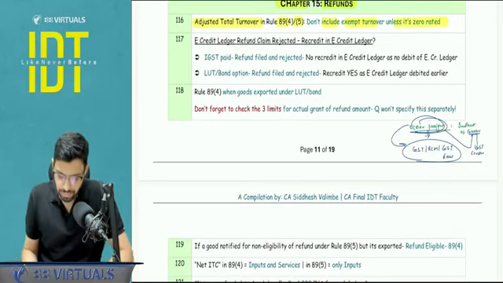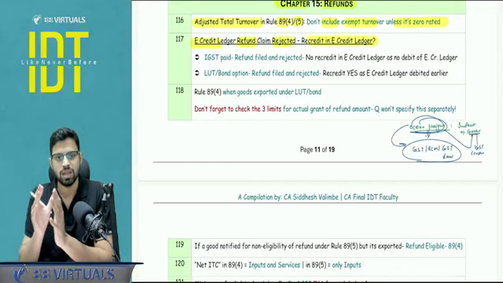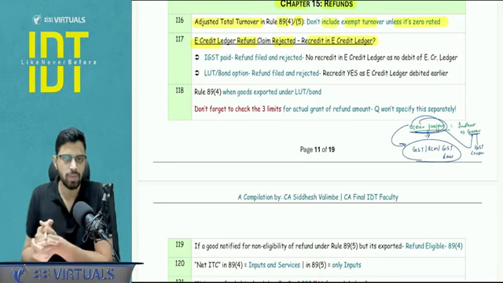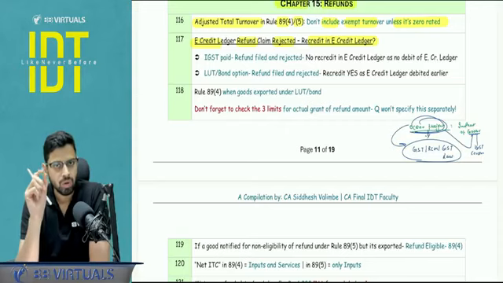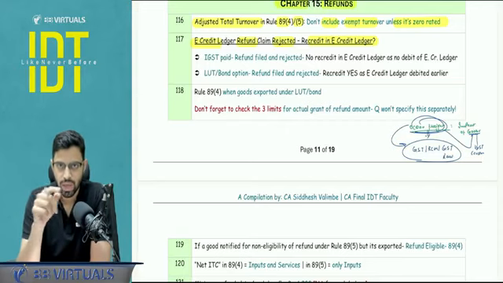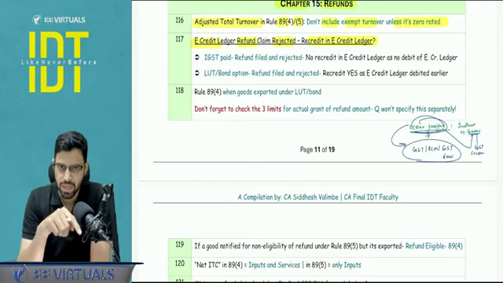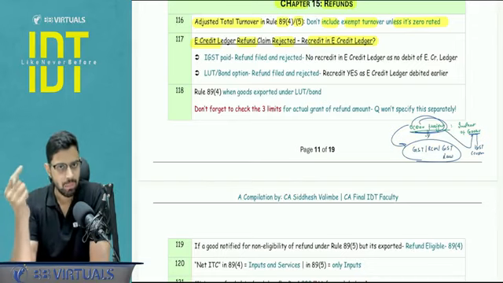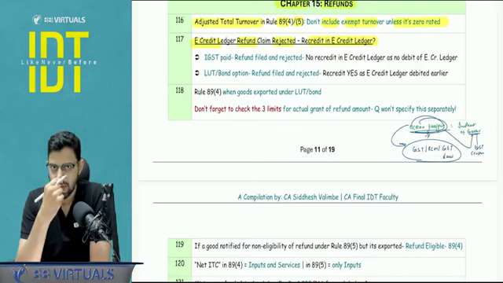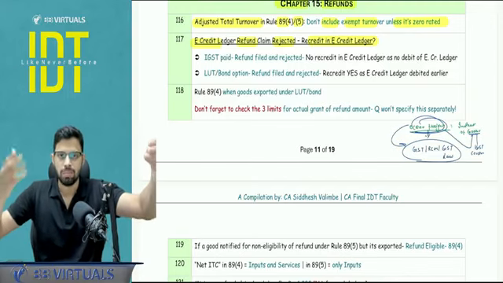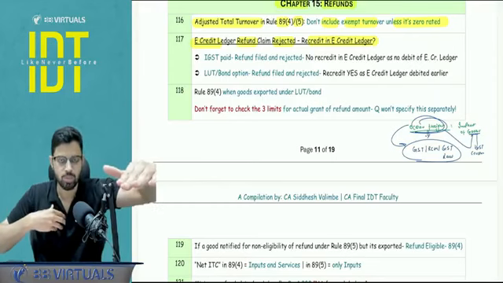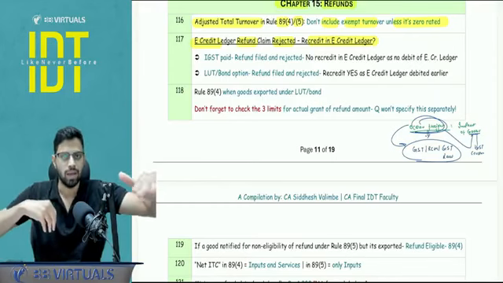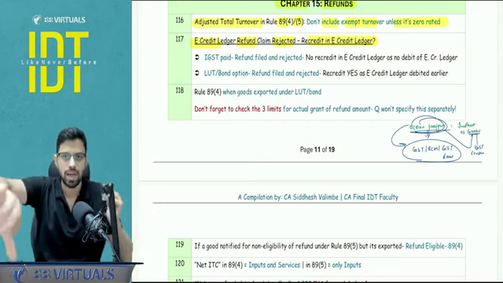Okay. Next, if the e-credit ledger refund claim is rejected, re-credit in e-credit ledger. Now, this is a very good small point which is sometimes asked in the exam. Just understand one thing. When you file for the refund application, you debit the corresponding ledger. So if I'm asking for the ITC refund, I will have to debit my e-credit ledger when I'm filing the RFD01 application. If that application is rejected, my e-credit ledger will be recredited, because basically I'm expecting that money in my bank account. So my one asset has to be reduced. So that asset of e-credit ledger on the portal has to be reduced, because I'm expecting another asset, that is cash in bank, right? But if the application is rejected, the e-credit ledger is recredited.